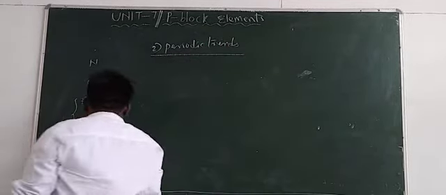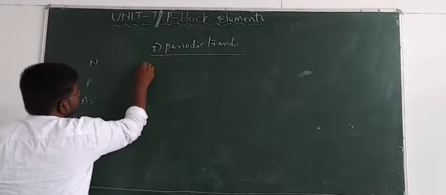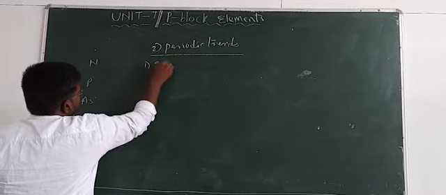In periodic trends, first one, electronic configuration.